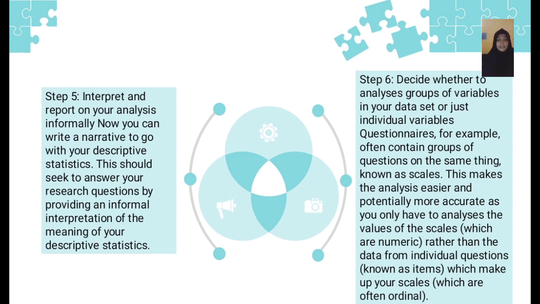And step six is to decide whether to analyze groups or variables in questionnaires. From a sample, you often obtain groups of questions on the same thing, known as scales. This makes the analysis easier and potentially more accurate, as you only have to analyze the values of the scale, which are numeric, rather than the data from individual questions. Now the items which make up your scales are often ordinal.